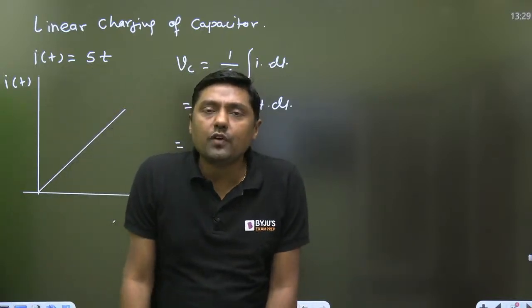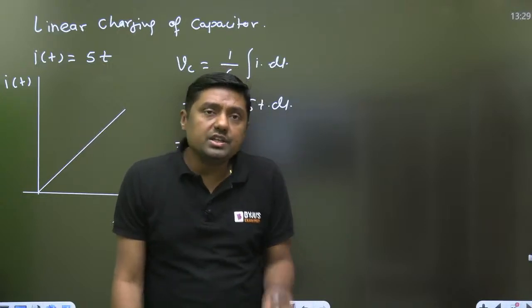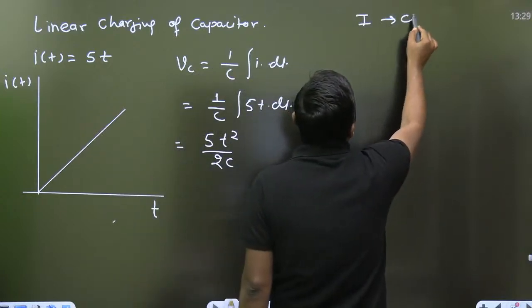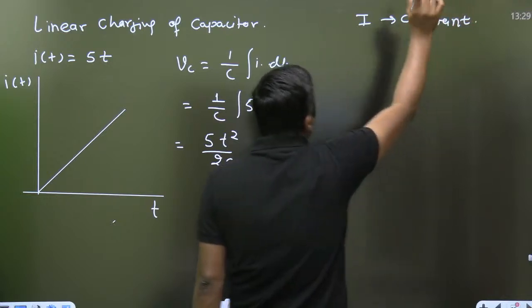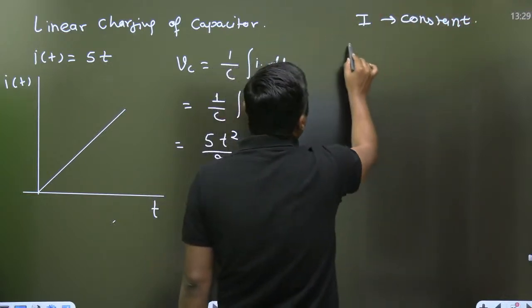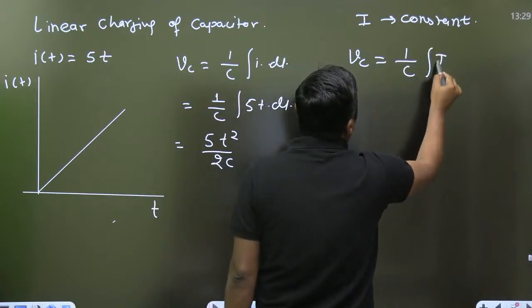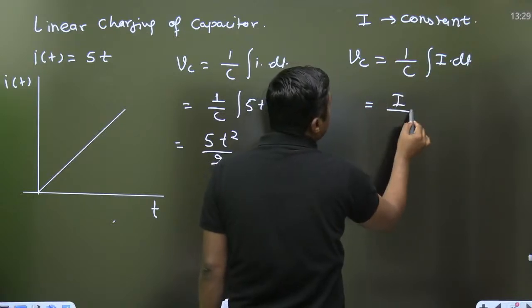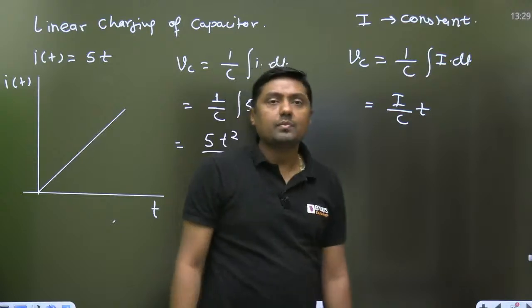No, it is a parabolic function. It is not linear. If you want the linear charging, current should be constant. That will be the objective question. When I am giving the constant current, 1 by C integral of I dt will become I by C into t. That is a linear charging of the capacitor.